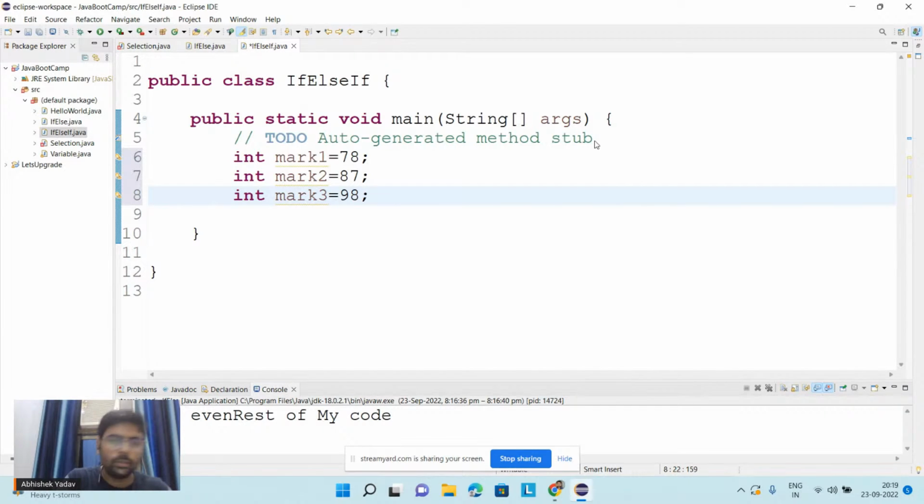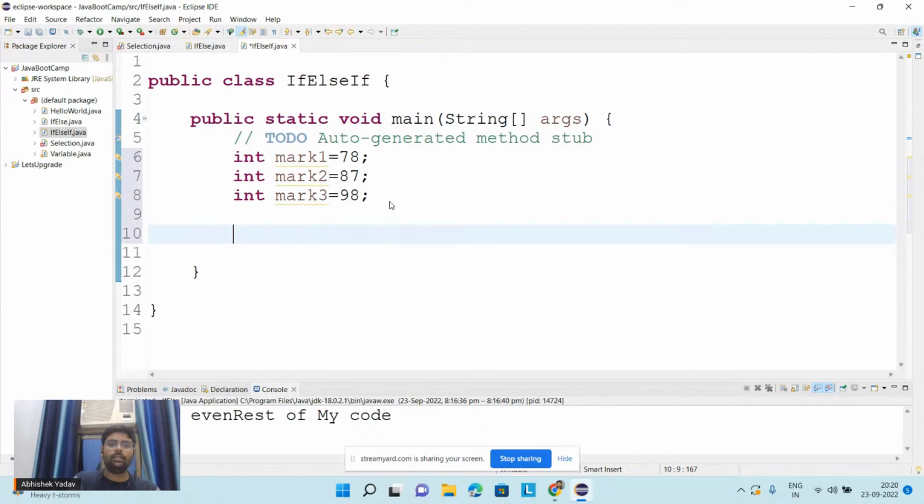Okay, so here we have to process the data. In order to process the data, we have to write the program, and we have to store the data, right? So that's why we are taking the variables here, and we have to define the data type in order to tell the system, hey, what type of data you are storing and what will be the capacity inside the computer system, right?